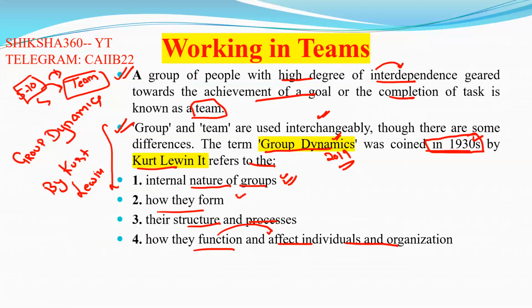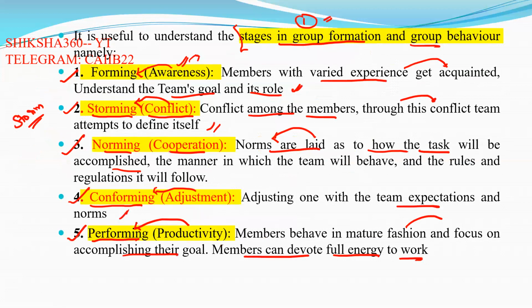So that leads to working in teams. Here you have to remember the first important thing: who coined the term group dynamics. This term was coined in 1930 by Kurt Lewin. Next, remember the different stages in group formation and group behavior: forming, storming, norming, conforming and performing.